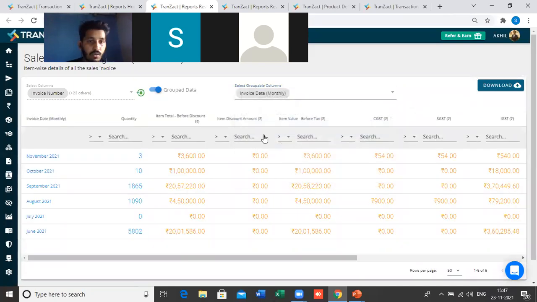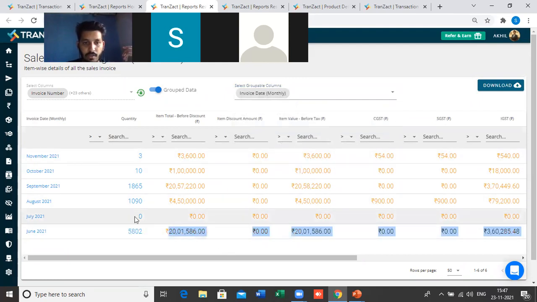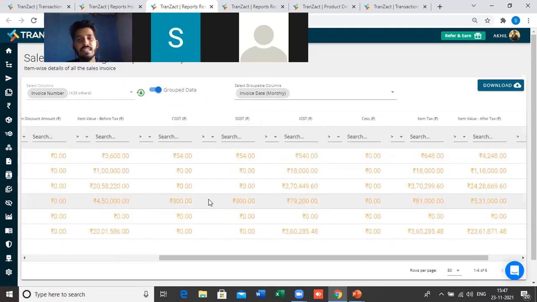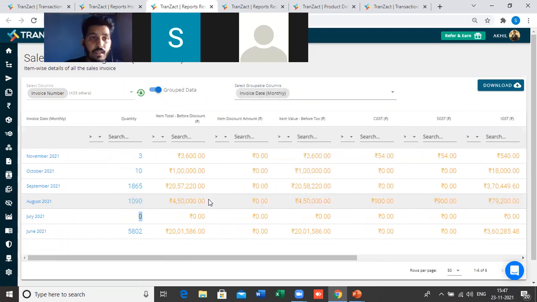Okay, it will get allocated on the basis of month-on-month sales. In the month of June, this is the sales. In the month of July, the sales was 0. In the month of August, this was the sale, right? Every single detail you can track here in this report. You can download this. You have this data. You have this option to download all the reports in Excel.